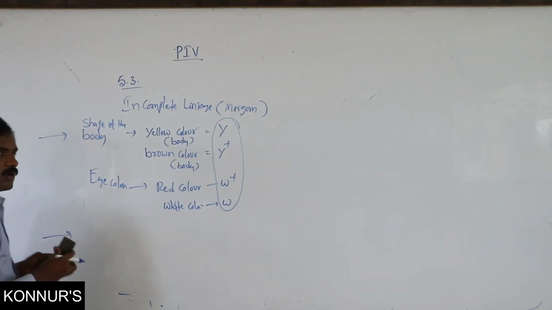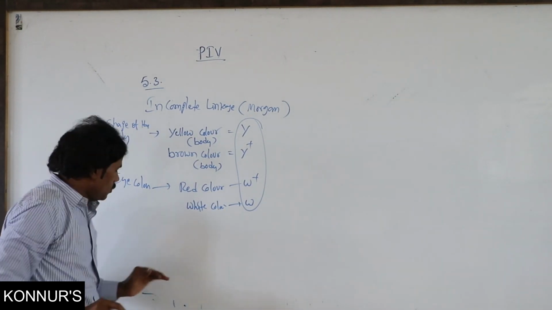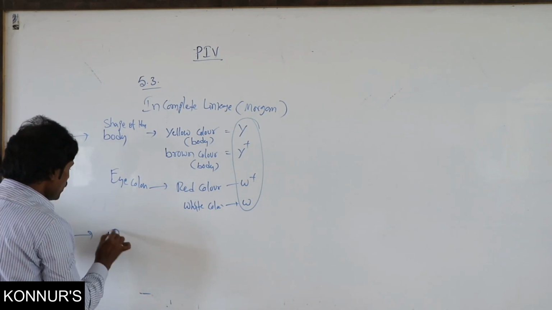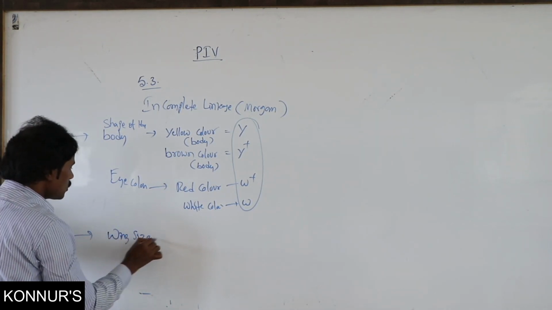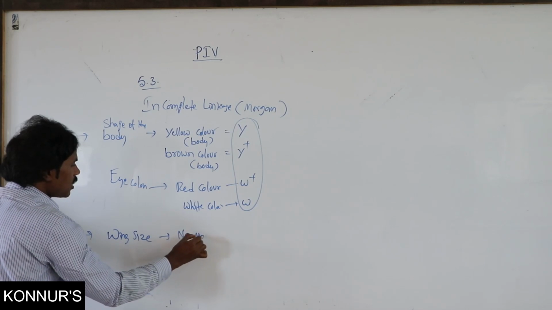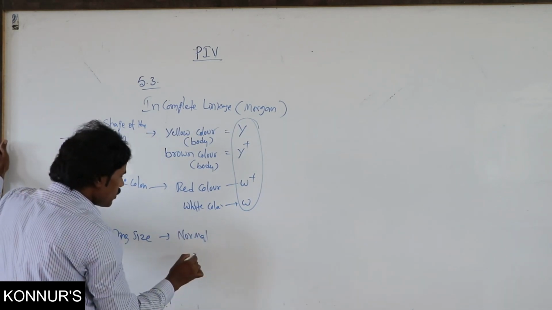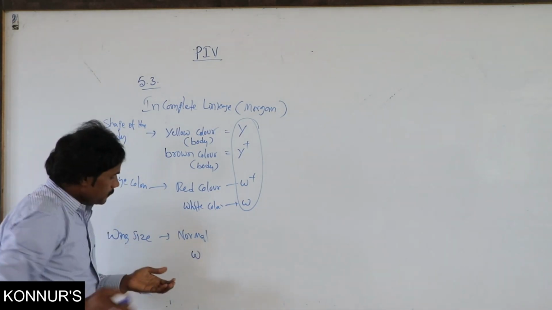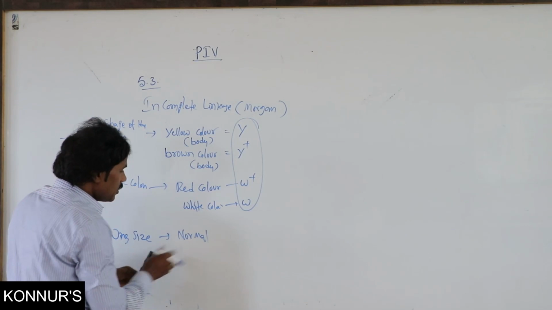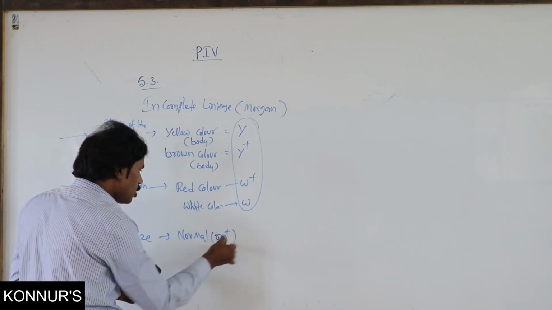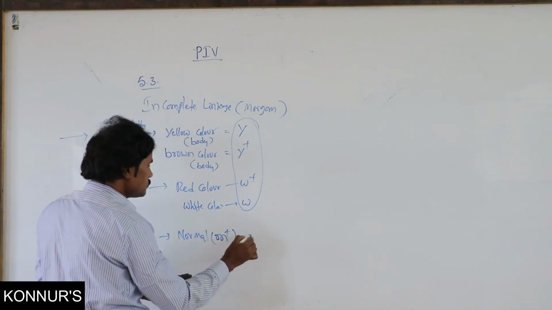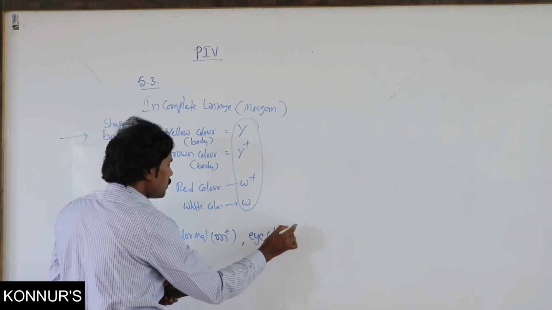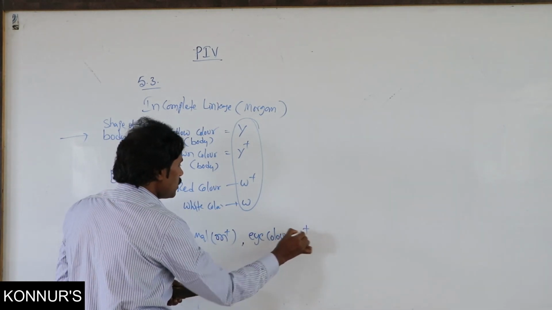Another one, the second one he has taken, is related to wing size. Either normal wing size, that is related to M, that is the dominant one. Then eye color, that is red color.